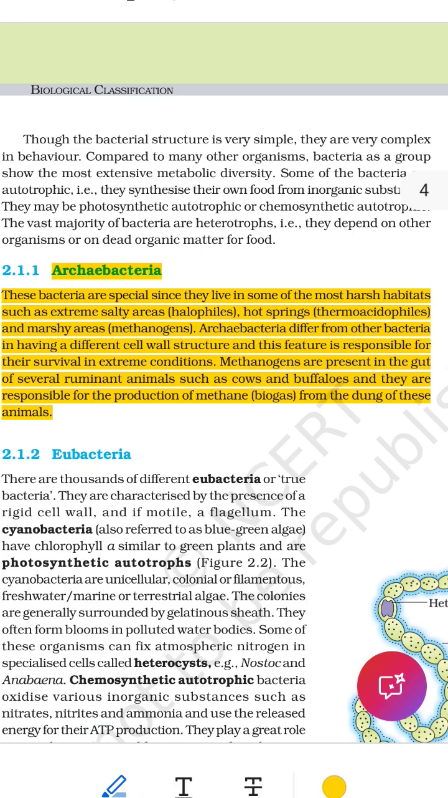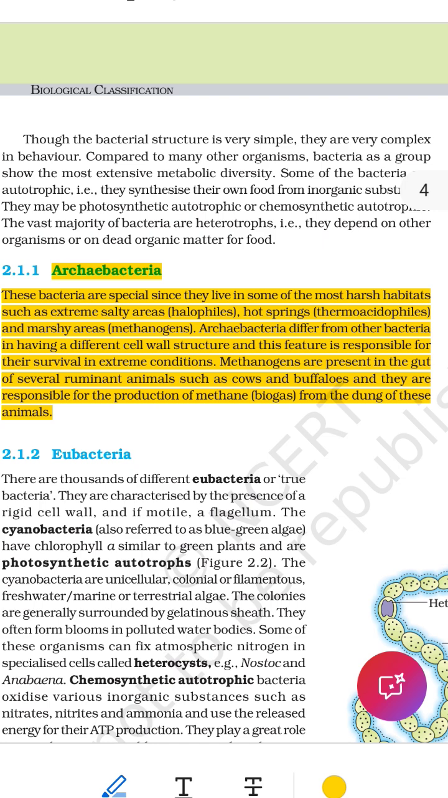They are microscopic, too tiny to see without a microscope. They are different from normal bacteria because they can live in extreme and harsh environments where most other living things cannot survive. Why are they special? They live in places that are too salty, too hot, too acidic, or have no oxygen.